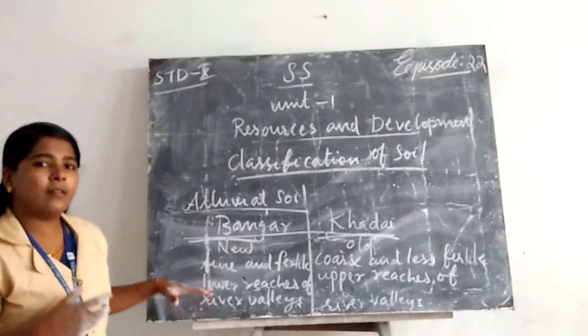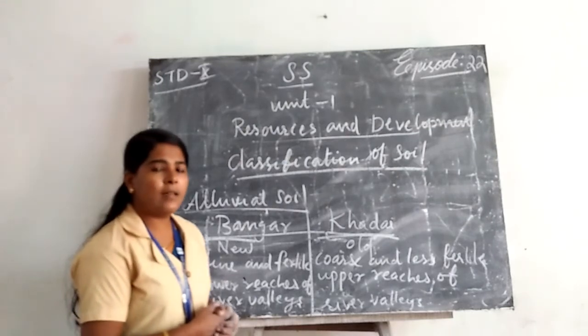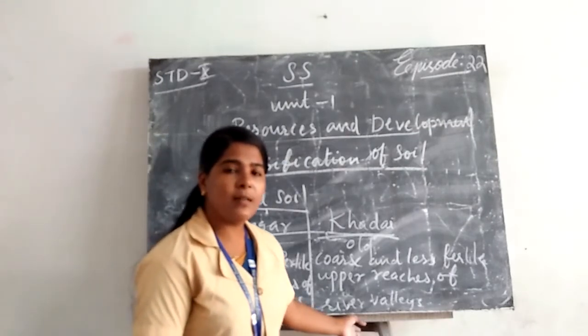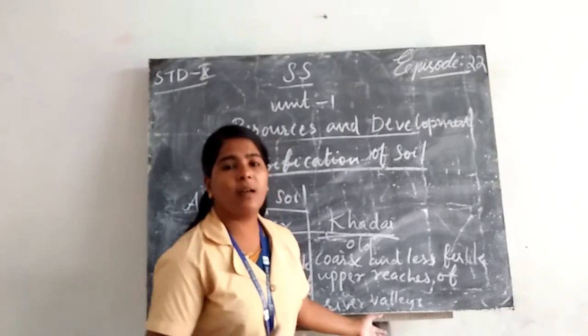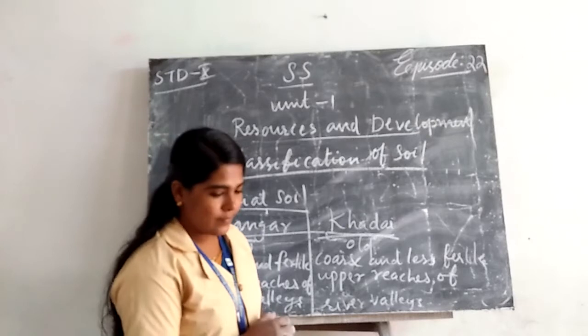We can find the new alluvial soil in the lower reaches of river valleys. At the same time, we can find the old alluvial soils in the upper reaches of river valleys. Okay.